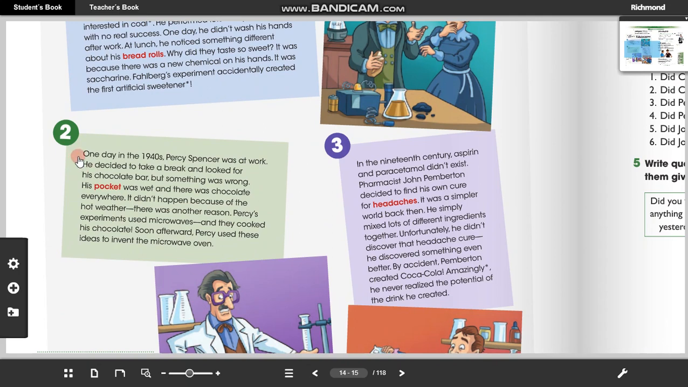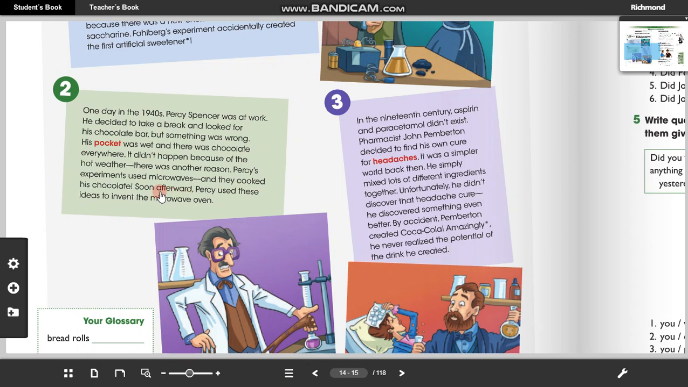Let's go to example number 2. One day in the 1940s, Percy Spencer was at work. He decided to take a break and looked for his chocolate bar. But something was wrong. His pocket was wet and there was chocolate everywhere. It didn't happen because of the hot weather. There was another reason. Percy's experiments used microwaves, and they cooked his chocolate. Soon afterward, Percy used these ideas to invent the microwave oven. Okay, that was number 2.